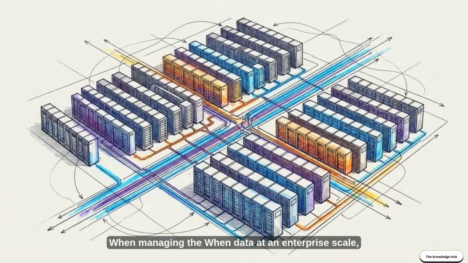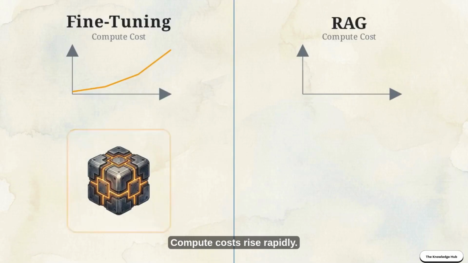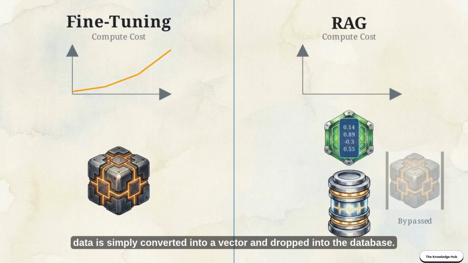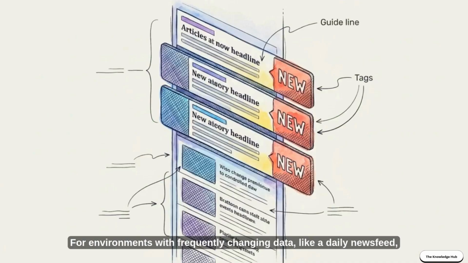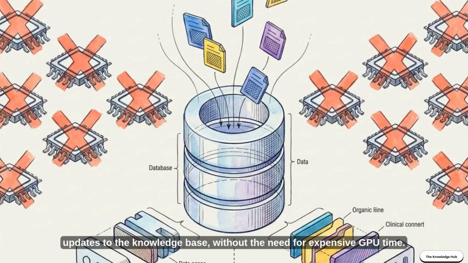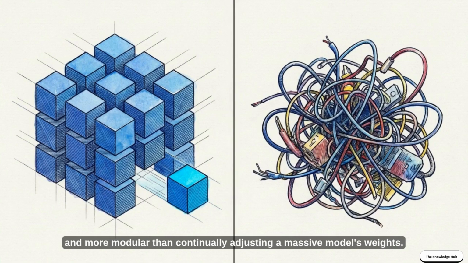When managing dynamic data at an enterprise scale, architectural decisions carry serious financial implications. On the left, traditional fine-tuning requires a cyclical, GPU-heavy retraining loop every time data changes. Compute costs rise rapidly. On the right, RAG bypasses the network entirely. New data is simply converted into a vector and dropped into the database. The cost graph remains flat. For environments with frequently changing data, like a daily newsfeed, RAG allows for near instantaneous updates to the knowledge base without the need for expensive GPU time. Updating a vector index is cheaper, faster, and more modular than continually adjusting a massive model's weights.